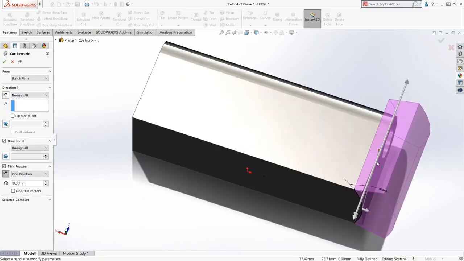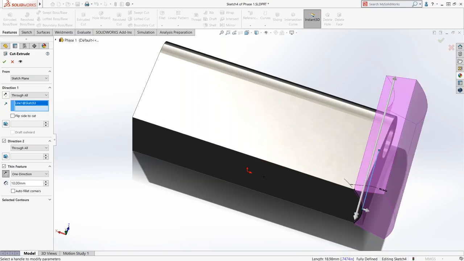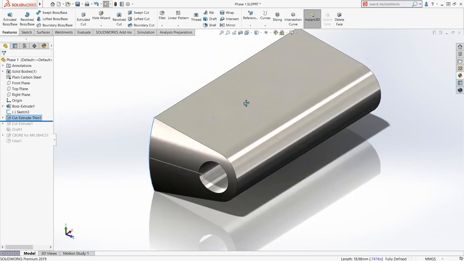Instead of just cutting that normal to the sketch plane, I can use this option right here, which is the direction of my cut. So I'm going to choose that sketch I created. You see how it tipped and rotated over at that 5 degrees. So that's the direction in which I'm actually extruding this feature. A lot of people are familiar with that capability.